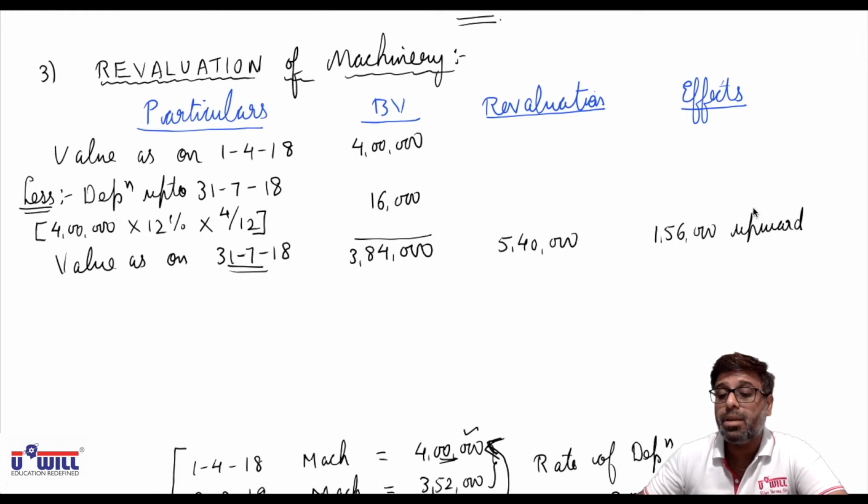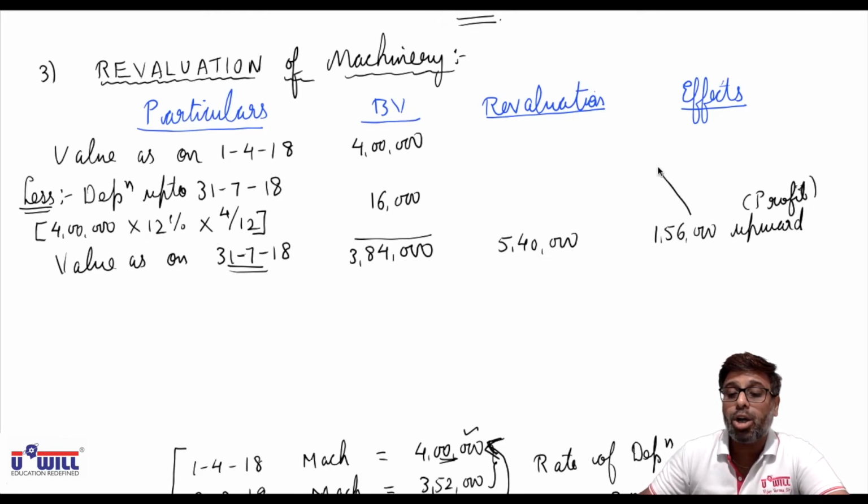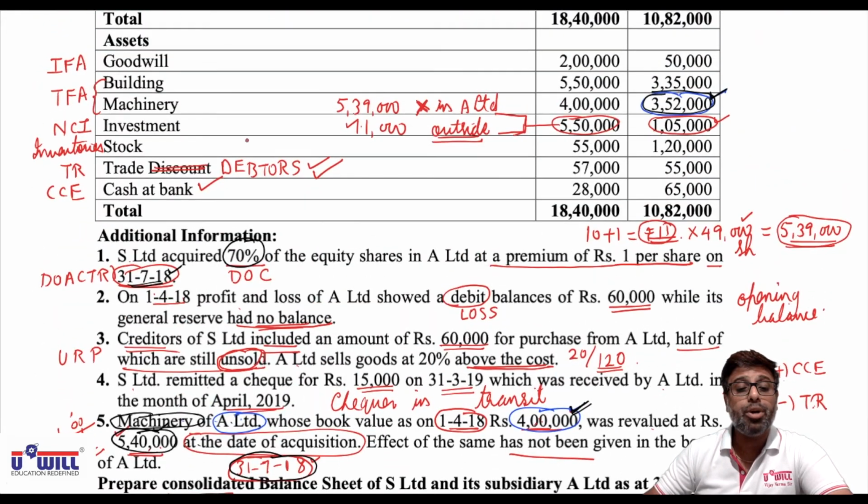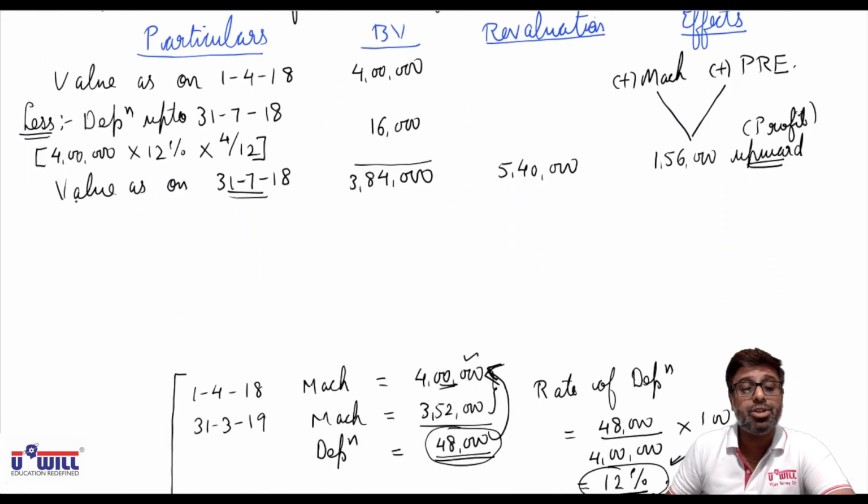Upward means profit. So as we discussed in the beginning today, what two effects will you give if you are revaluing it upward? You'll plus in machinery and you will plus in pre-acquisition column in working note 4. Now that would be our working note 4. Revaluation is done upward against 3,84,000, 5,40,000. So we will plus in machinery and plus in pre-acquisition profits. Okay. Put tick on machinery here. Revaluation profit will be added when we make the consolidated balance sheet.